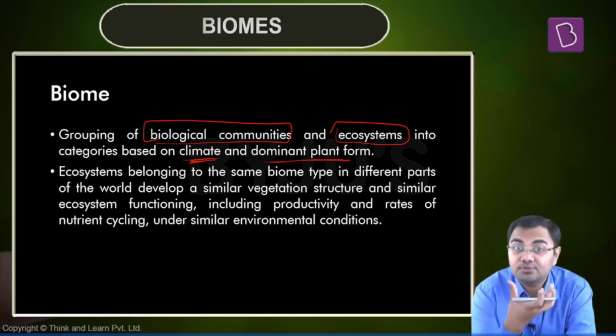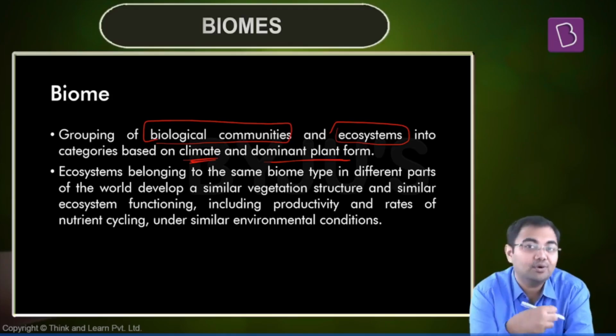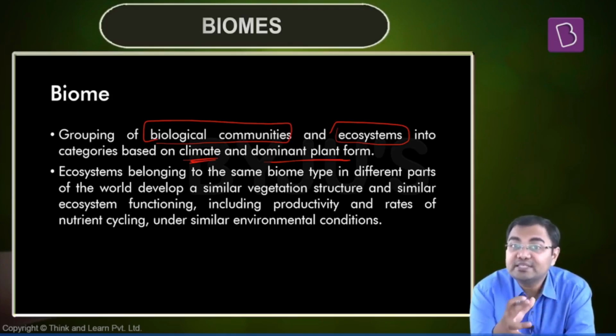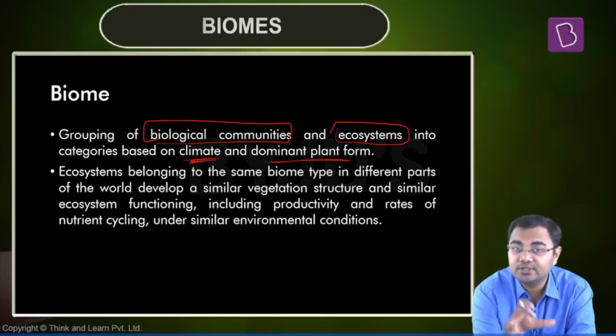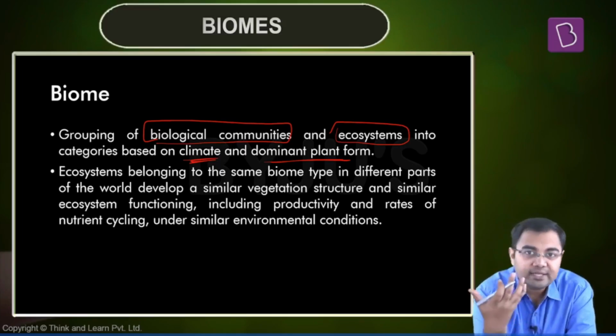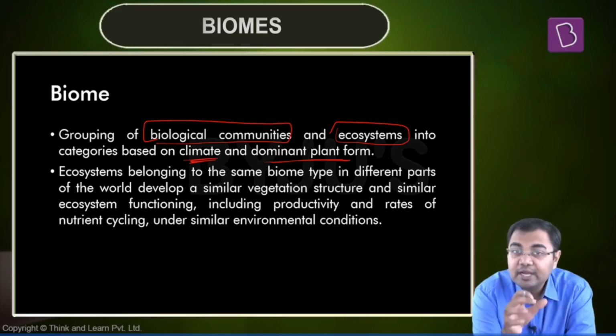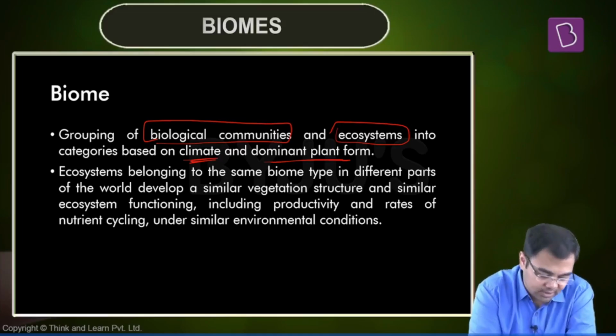So that's why we talk about the forest, we talk about the grassland, we talk about the tundra. We are talking about all these terms because the primary factor on which we base the classification are the different kinds of plants or the different kinds of flora that is found in a given region. So that becomes a very prime basis on which we define what kind of biome exists in a given region.